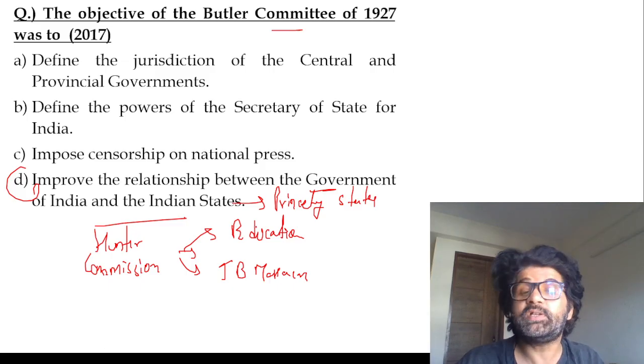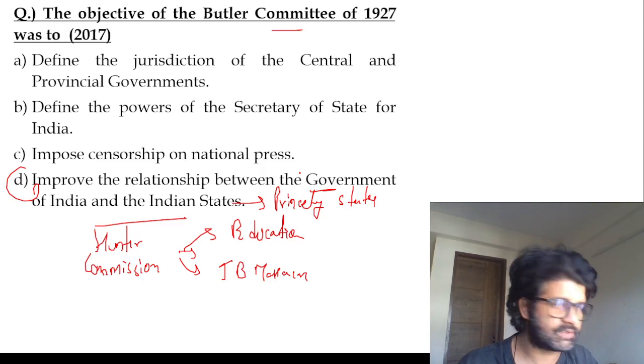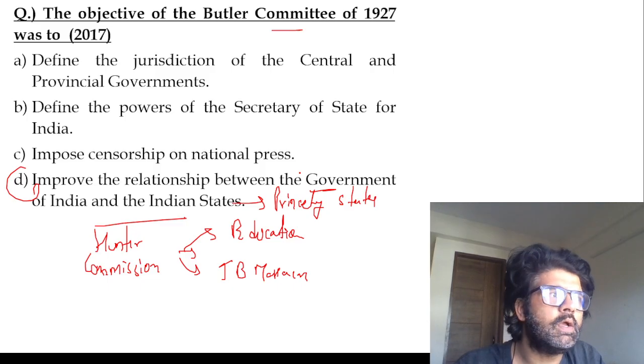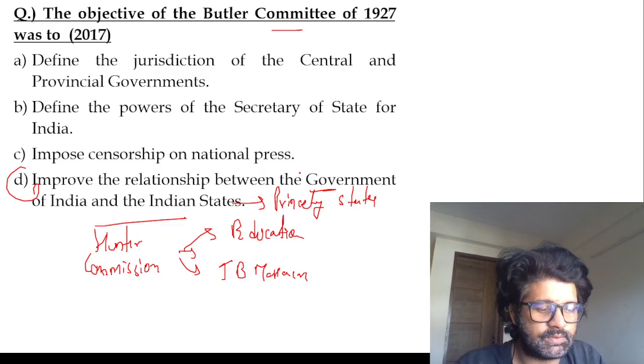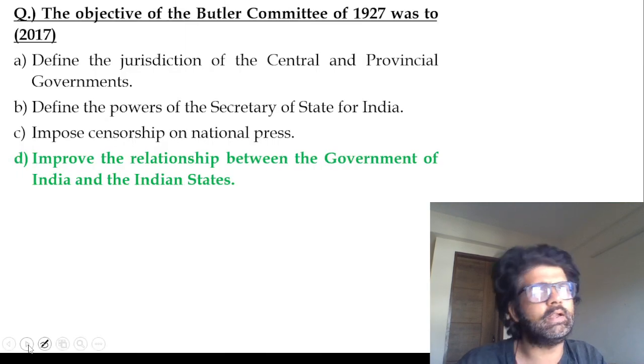Princely states were a little bit wary that God knows what will happen to us, slowly and gradually. These national movements will spread in our region. So they were a little bit skeptical about the Indian provinces ruled by Britishers. To allay their fears, this Butler Committee came into picture. Remember Butler Committee, Butler and Hunter.